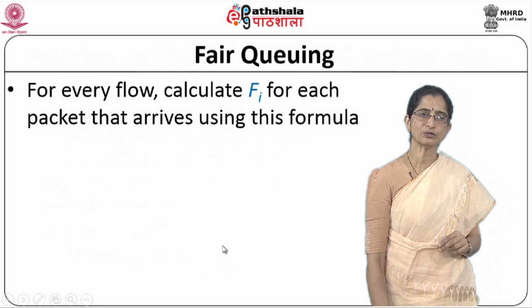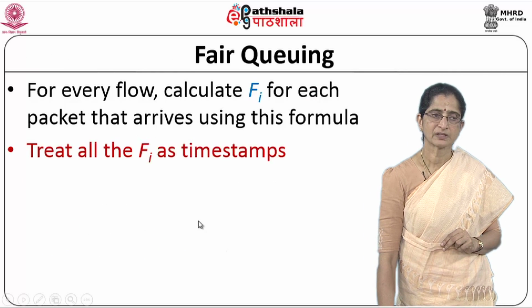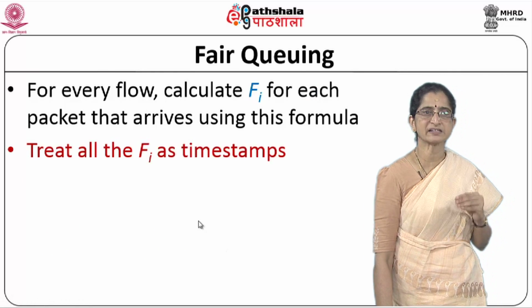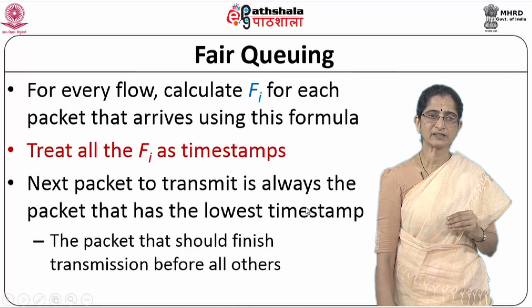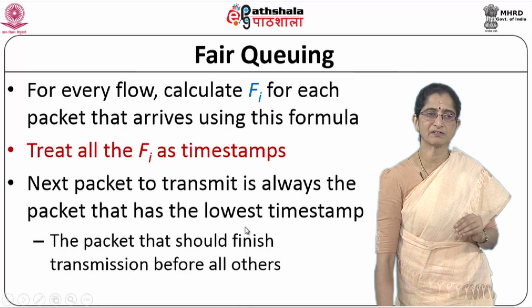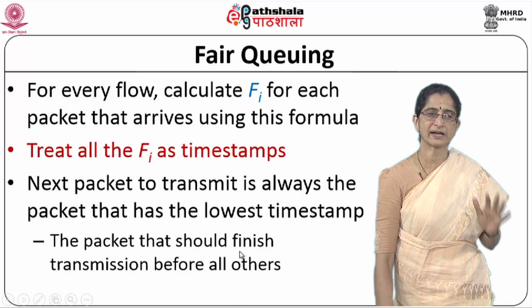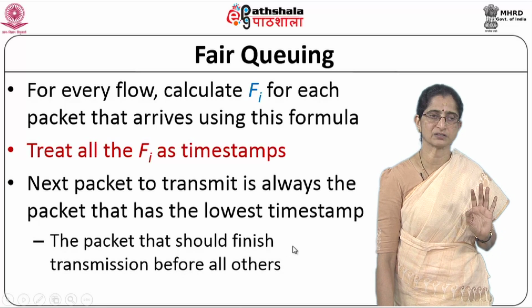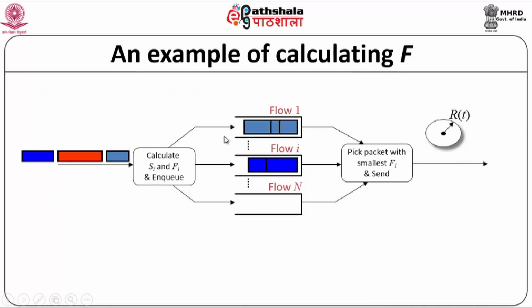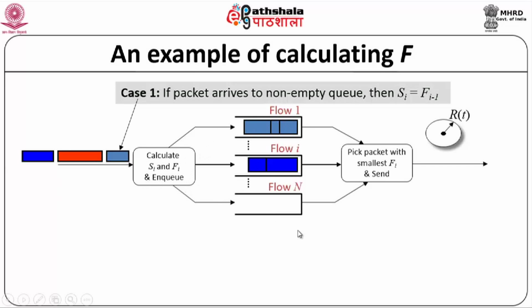So for each flow, therefore, you calculate the Fi like this, and this Fi is treated as a timestamp. So the next packet that you need to transmit is always the packet with the lowest finish time. So that packet should finish transmission before all others. So that's the idea. The way it will be done is the packets will come in, right? You will calculate Si and Fi and you will enqueue them, okay.